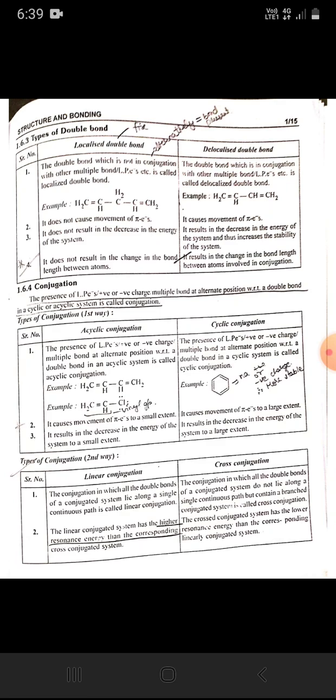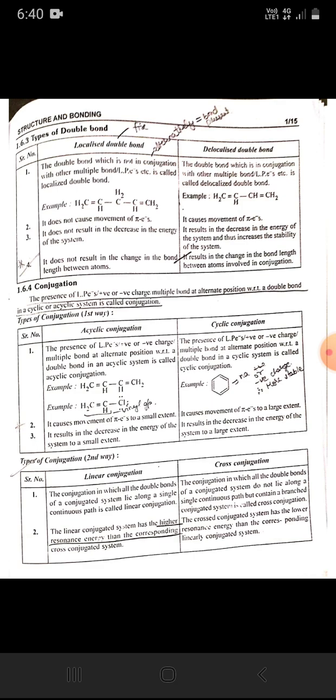Types of double bond: localized double bond and delocalized double bond. The double bond which is not in conjugation with another multiple bond, lone pair, electron, etc., is called a localized double bond. The double bond which is in conjugation with another multiple bond, lone pair, electrons, etc., is called a delocalized double bond. Second, it does not cause movement of pi electrons. Third, it does not result in a decrease in the energy of the system. It does not result in a change in the bond length between atoms.